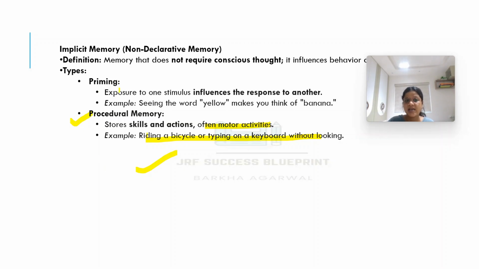Whereas priming means exposure to one stimulus influences the response to another. Seeing the word yellow, suppose I tell you the word yellow, then what do you remember with the word yellow? Suppose you remember a banana, or a yellow dress. That is priming, which means exposure to one stimulus, which is yellow, influences another, that is, you remember a yellow banana or a yellow dress. That is priming. That is implicit memory, also known as non-declarative memory.